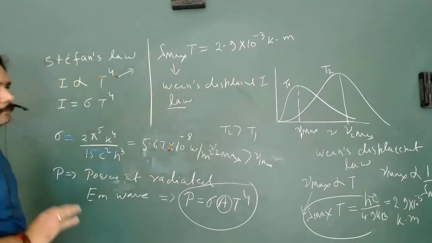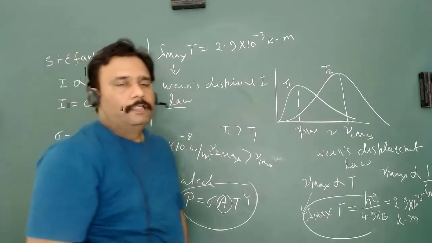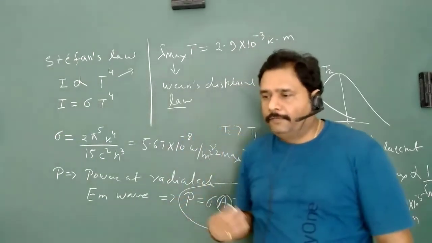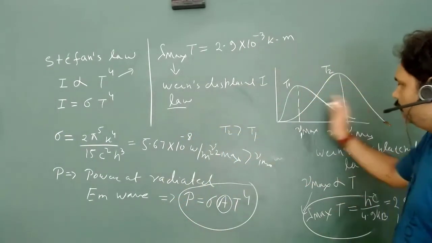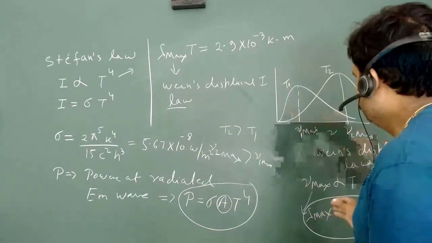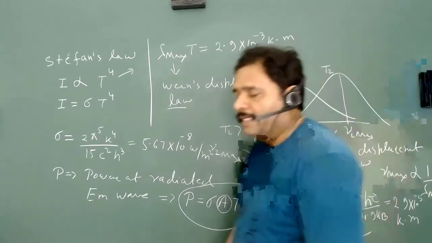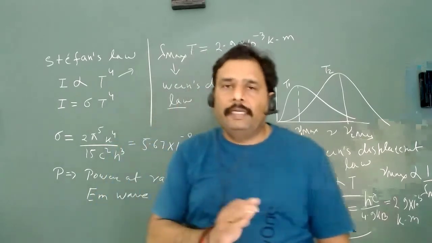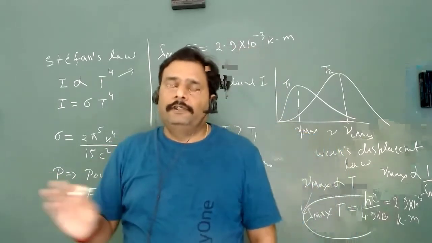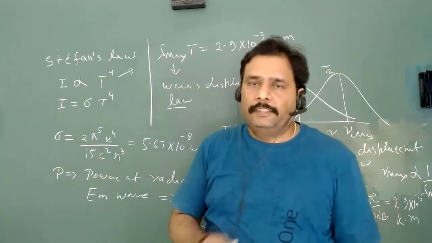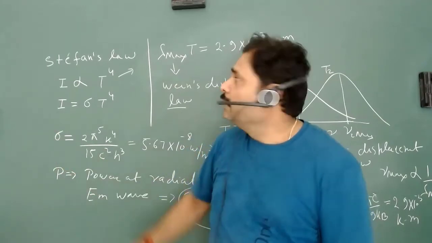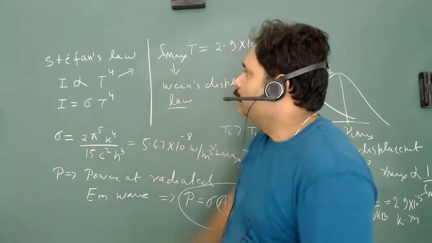So we have two basic laws, which are experimental observations, and we can try to explain them: what will be the reason for nu maximum, and why is it moving with the temperature? If temperature is increasing, nu maximum is also increasing. This is given by Wien's displacement law.